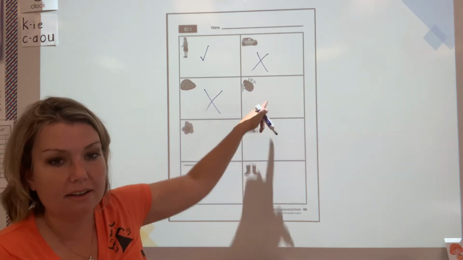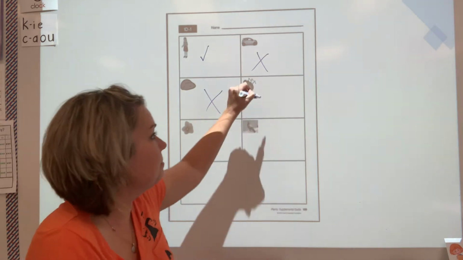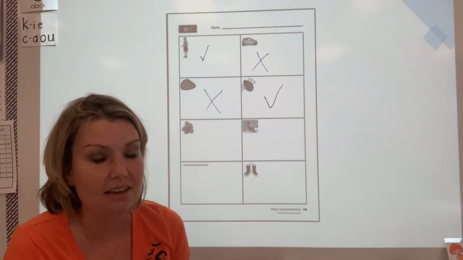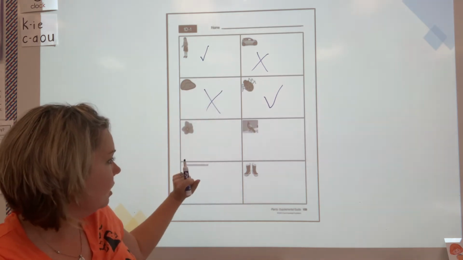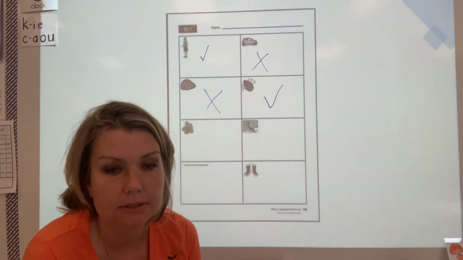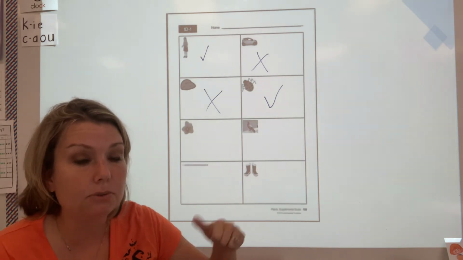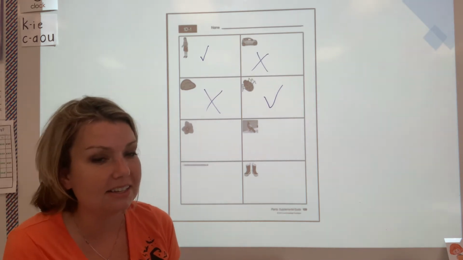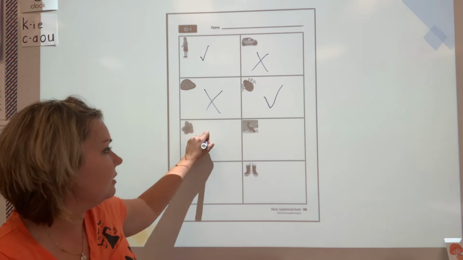What about a bug? Absolutely a bug. A bug needs food, water, air, and sunlight. It is a living thing. It reproduces. It makes more of themselves. Okay. This is a flower. Flowers absolutely are living things. We talked about that yesterday. Plants need food, water, air, and sunlight to grow. I know the food part is confusing, but we're going to explain that later on in the unit.